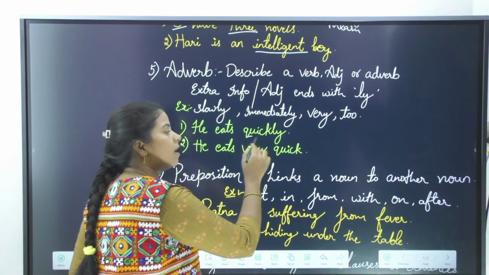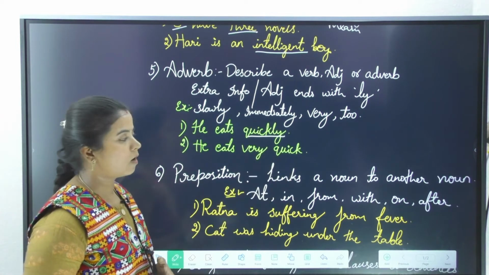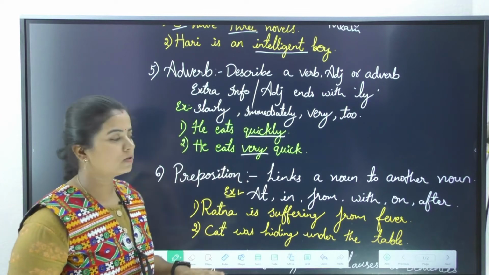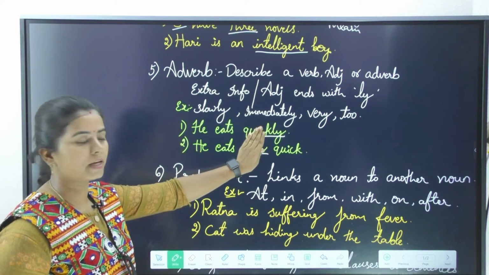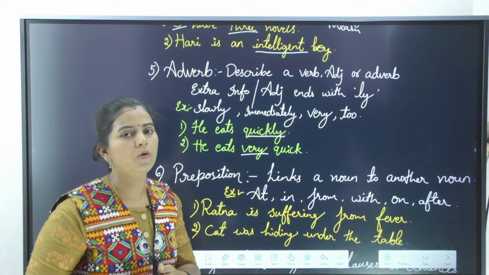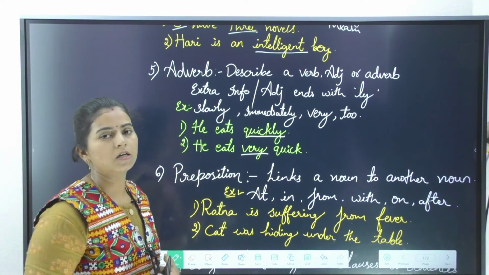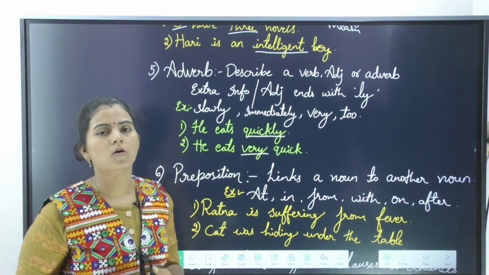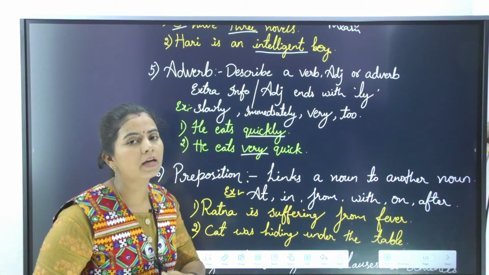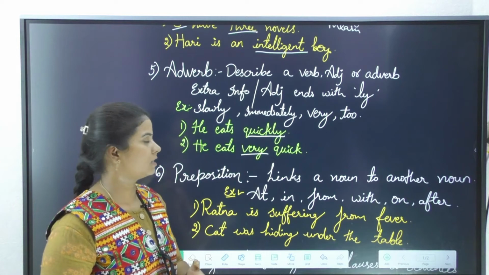Quickly becomes our adverb. He eats very quick. As we already know, very is an adverb. Now see, if I remove the word very, it is he eats quickly. Is there any change in the meaning? No. There is no change in the meaning by adding or deleting this word. So such words are also called adverbs. How does he eat? Very quick. It is describing an adjective.